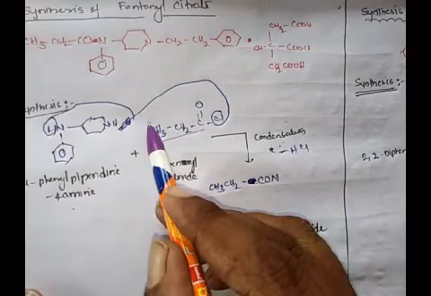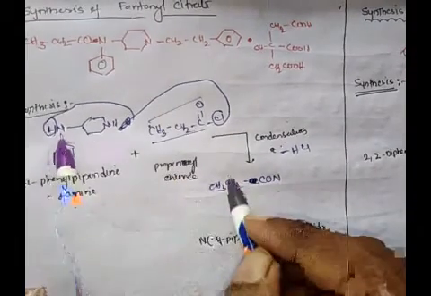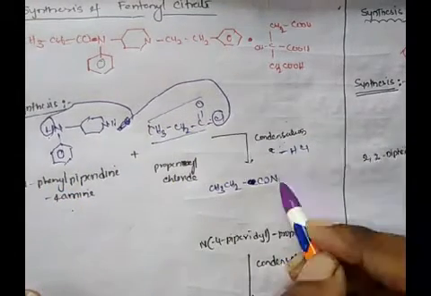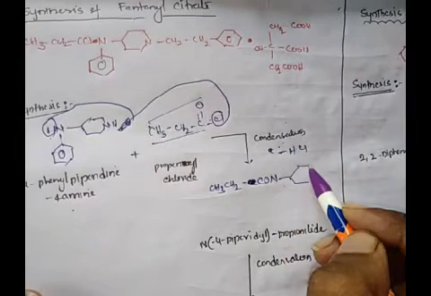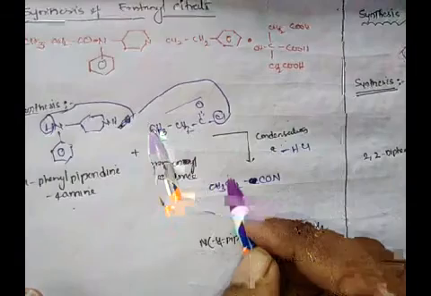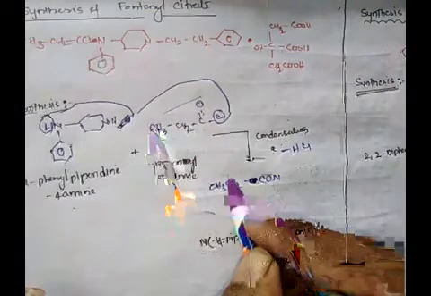This entire group will add here by elimination of this hydrogen and HCl, and we will get this group here. There is a piperidine moiety and a phenyl ring system.